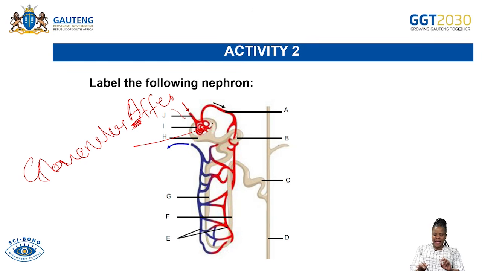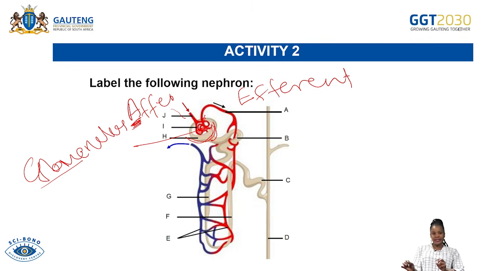And then it branches to form the blood capillaries, which are called the glomerulus. Then these blood capillaries reunite again. When they reunite, they now leave the Bowman's capsule, as you can see. They reunite to form what now? To form the